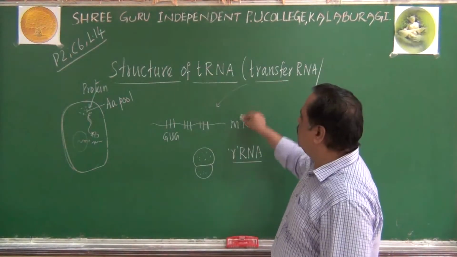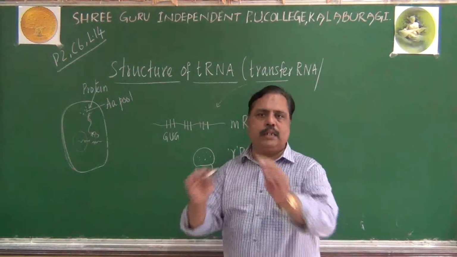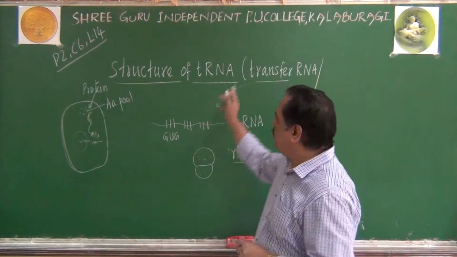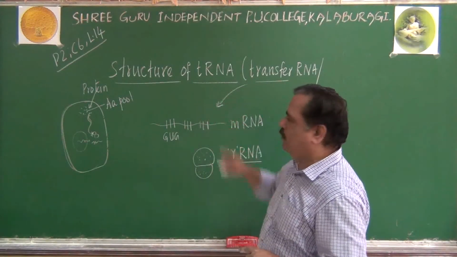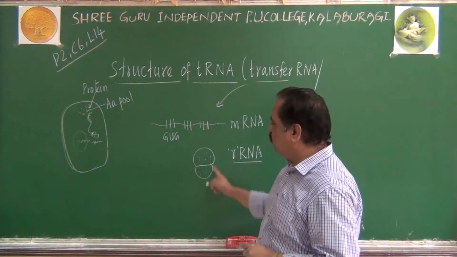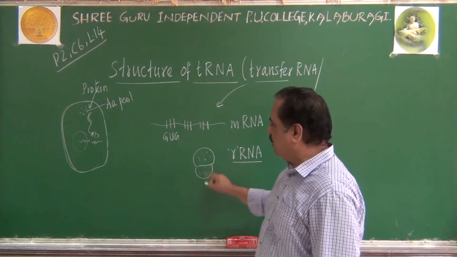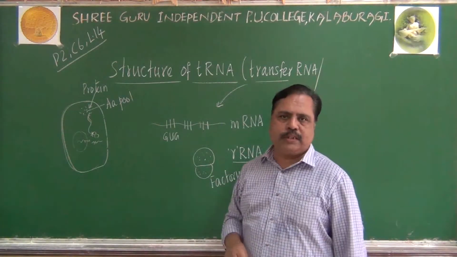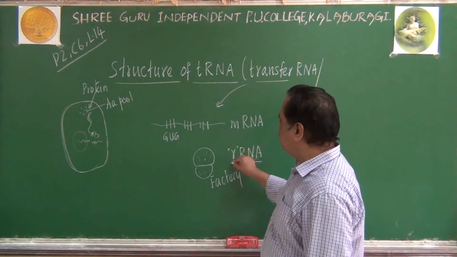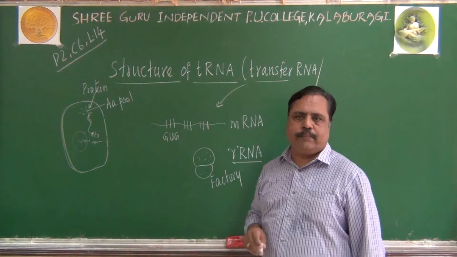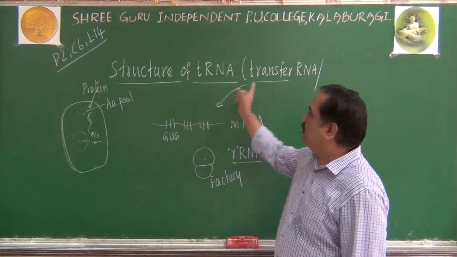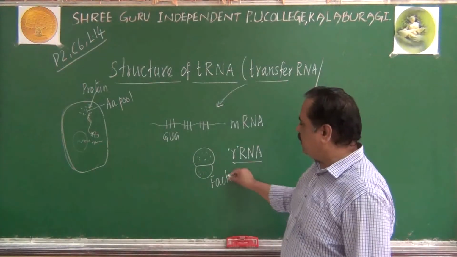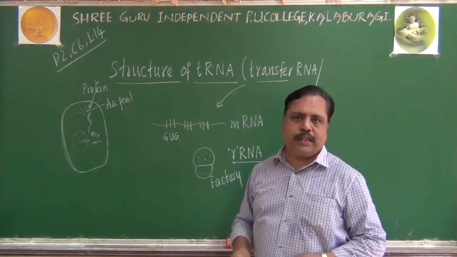Do you understand the three RNAs' roles in the cell? mRNA gives a blueprint for translation. Transfer RNA brings the raw material for translation. And that protein synthesis will take place in the factory called ribosome. For maintaining that factory, there must be some supervisor. That supervisor is the rRNA, or ribosomal RNA. This is the blueprint. This is the vehicle transferring the amino acid. And this one is the factory manager, otherwise the supervisor.